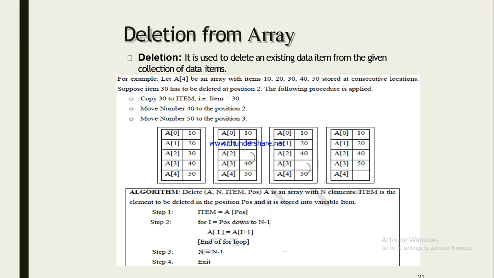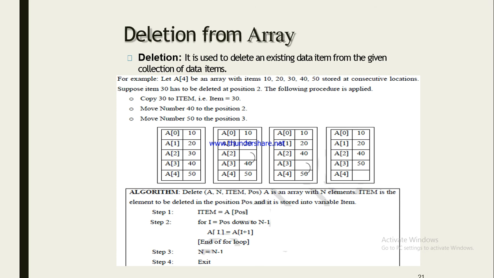Now deletion from array. Deletion is used to delete an existing data item from the given collection of data items. For example, let A be an array with items 10, 20, 30, 40, 50 stored at consecutive locations. Suppose item 30 has to be deleted at position 2. The following procedure is applied. First step, copy 30 to item, that is item equal to 30. Now move number 40 to position 2 and move number 50 to position 3. Now position 4 is free. So like that we can delete the data and arrange the data in indexing order.